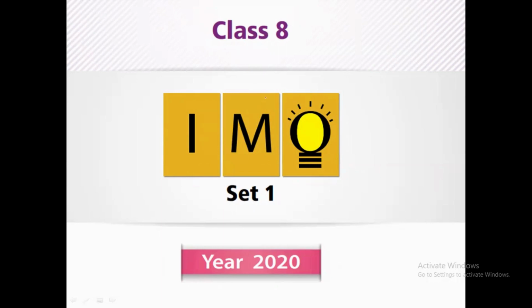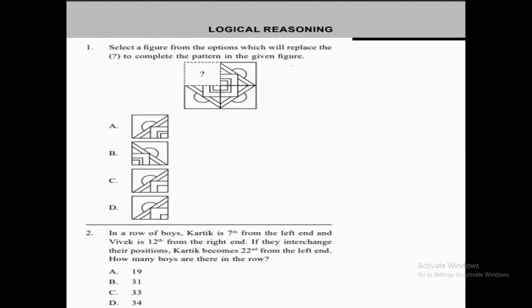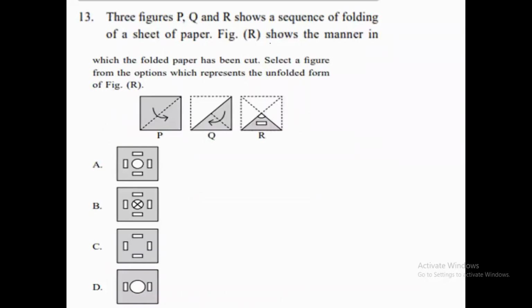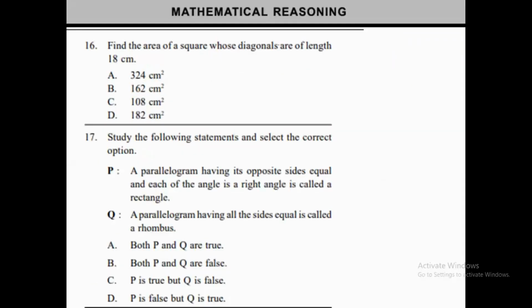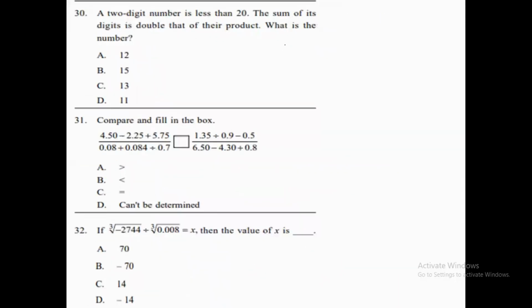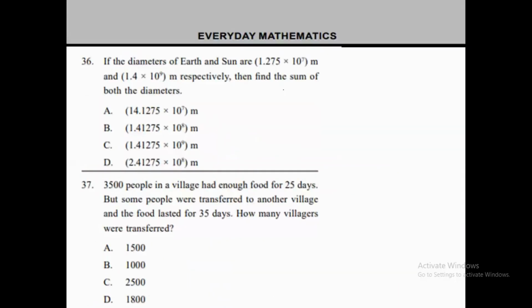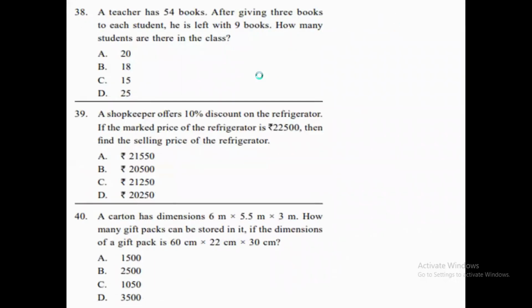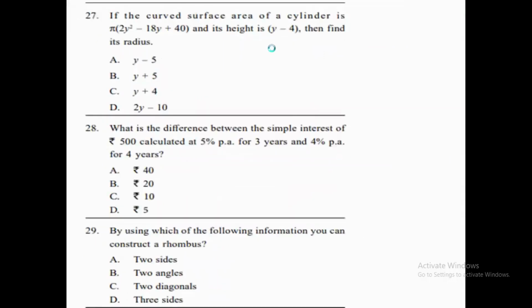Today we are here to discuss the IMO sample paper of grade 8. We have the sample paper of year 2020 that we are going to discuss in this section. As usual, this sample paper is divided into 4 sections. The first section is logical reasoning, the second section is mathematical reasoning, and the third section is everyday mathematics, with 15 questions in each section. The last section is the achiever section, which has 5 questions. So we have 50 questions in total, and this sample paper also carries 50 marks.